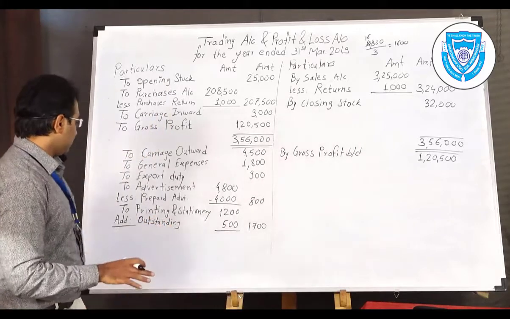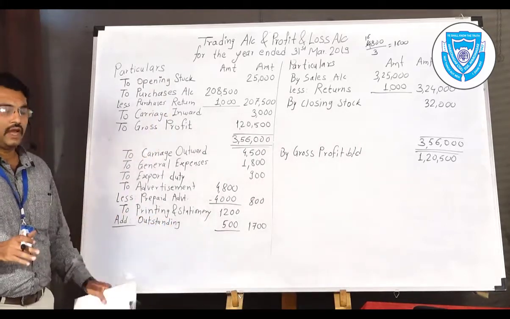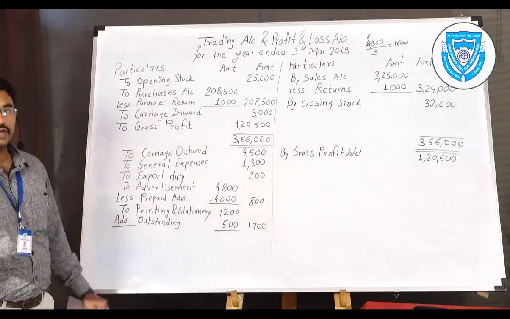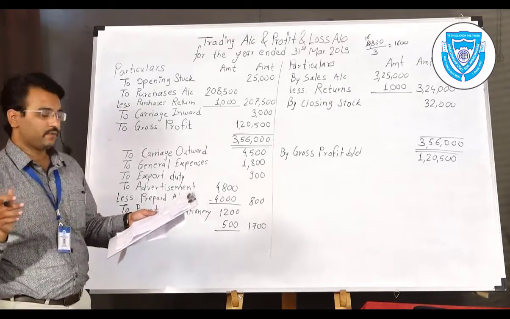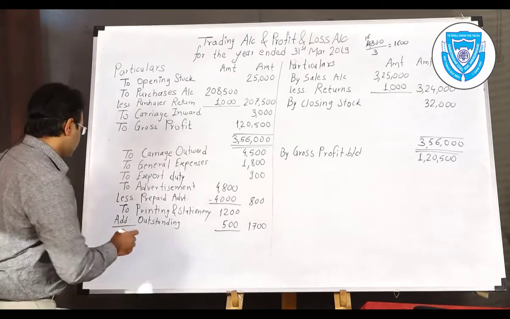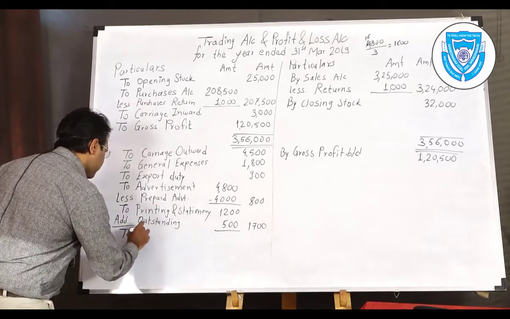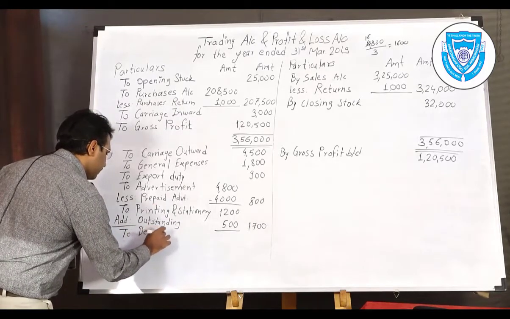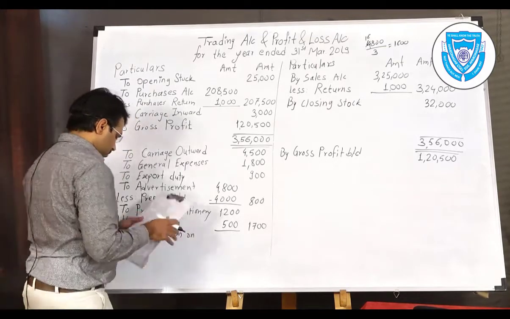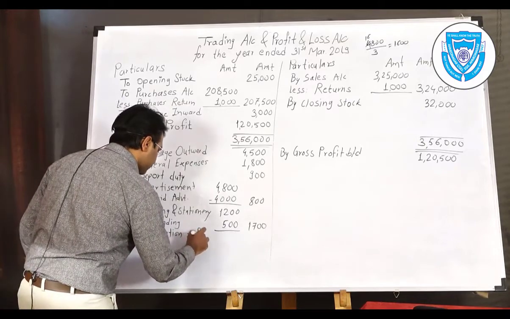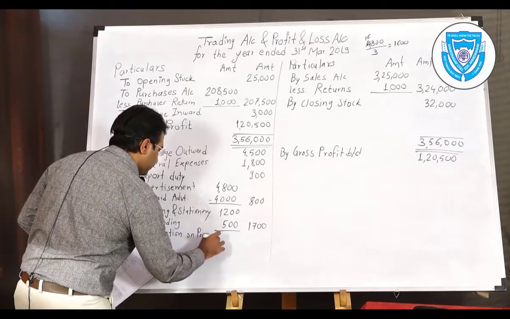So find out which adjustments remain. The adjustments which remain are of depreciation, provision for doubtful debts, and reserve for discount on debtors. So that we will post. First is depreciation, so depreciation on premises, that is leasehold premises.